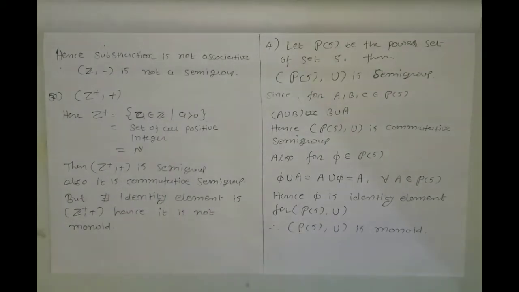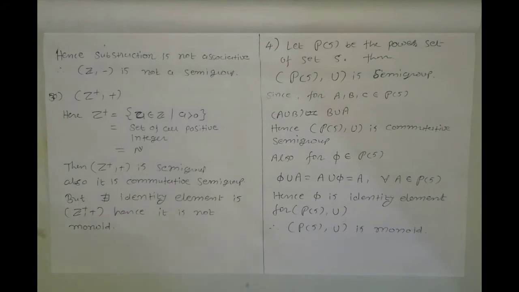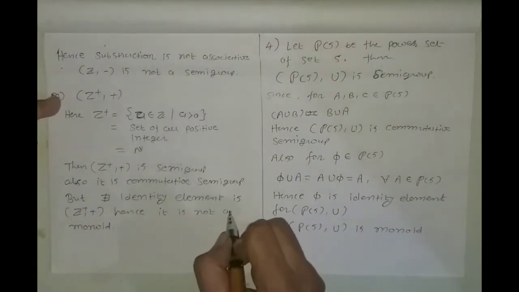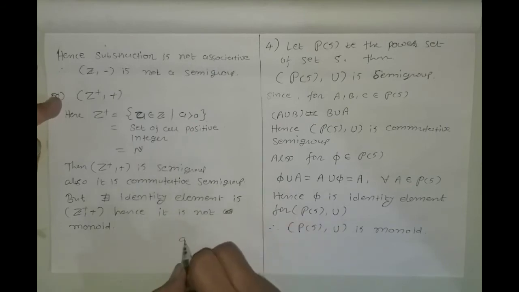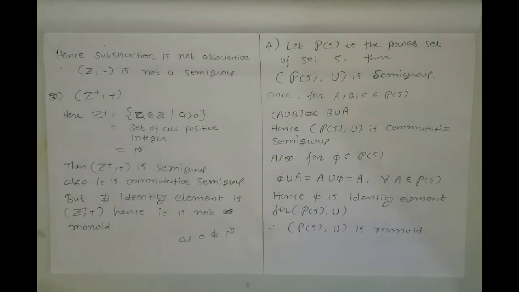So it is a commutative semigroup, but there does not exist an identity element because 0 does not belong to N. As 0 does not belong to N, hence Z plus plus is not a monoid. There does not exist an identity element, so it is not a monoid.